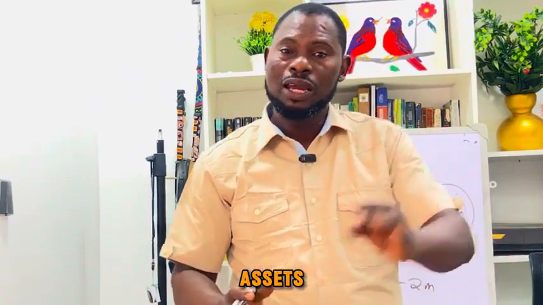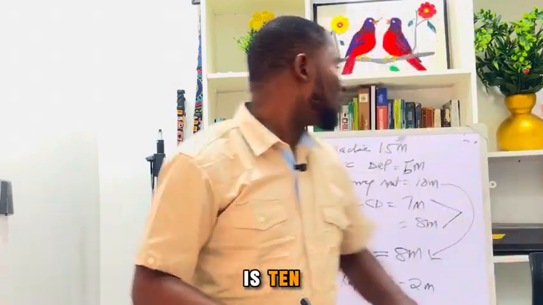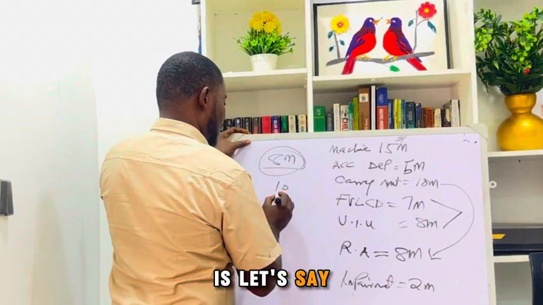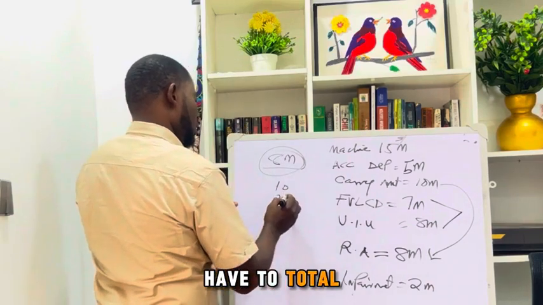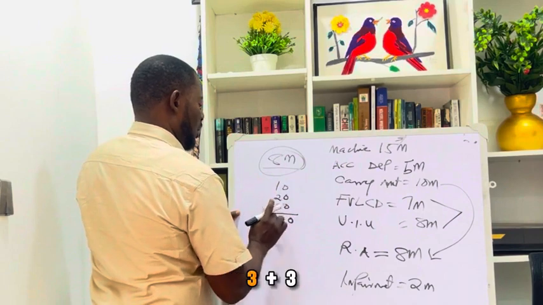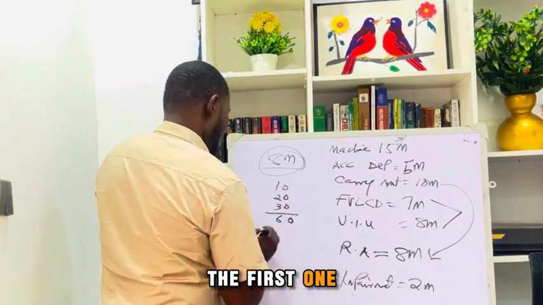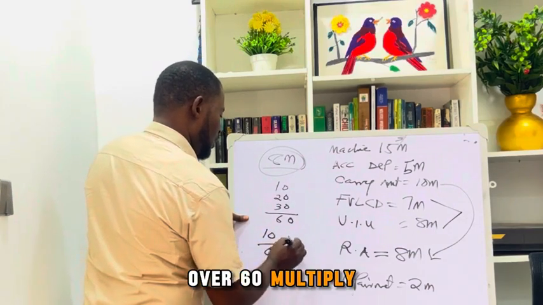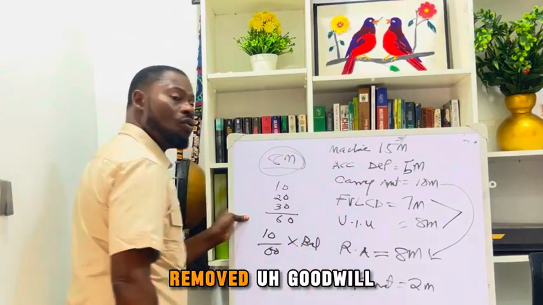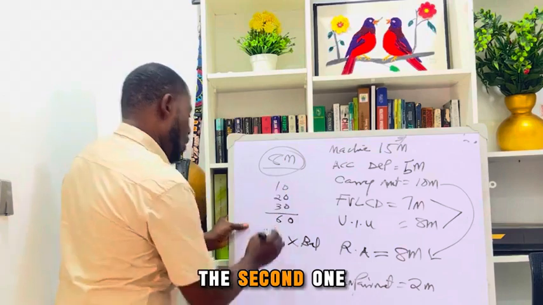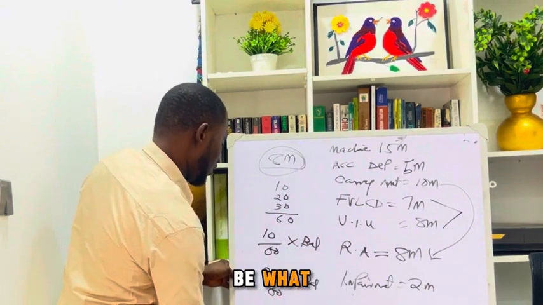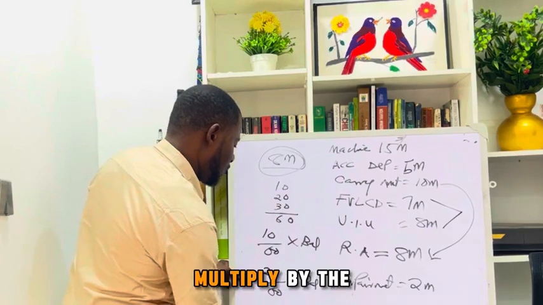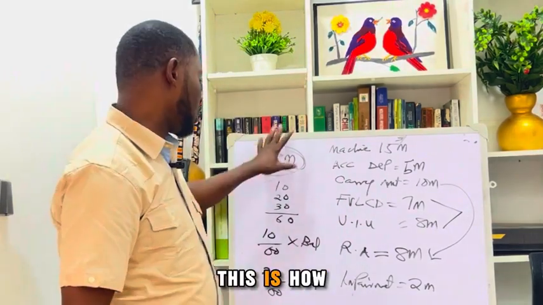When you total all the assets, if the first asset is 10, the second one is, let's say, 20, and the third one is 30, it means you have to total this, and you get 60. So the first one will be 10 over 60 multiplied by that balance after you have removed goodwill. The second one will be 20 over 60 multiplied by the balance. And the third one will be 30 over 60 multiplied by the balance of impairment. This is how you prorate.